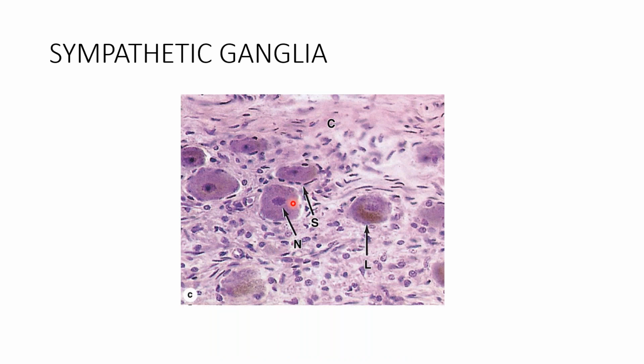The autonomic ganglia are of two types, sympathetic and parasympathetic. Sympathetic are associated with the sympathetic chain, both the right and the left. We have the cervical part, thoracic, lumbar, and the sacral parts of the sympathetic chain. And in this, we have the preganglionic and the postganglionic fibers. The sympathetic ganglion of the sympathetic chain usually has the preganglionic fibers.